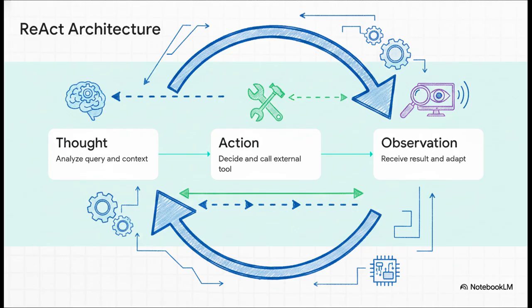It has to clearly separate its internal thinking from its external actions, and by doing this, it creates a super traceable reasoning chain that we, as developers, can actually inspect, debug, and trust. If your agent fails a task, you can see exactly where it tripped up. Was it the thought, the tool execution, or the observation?